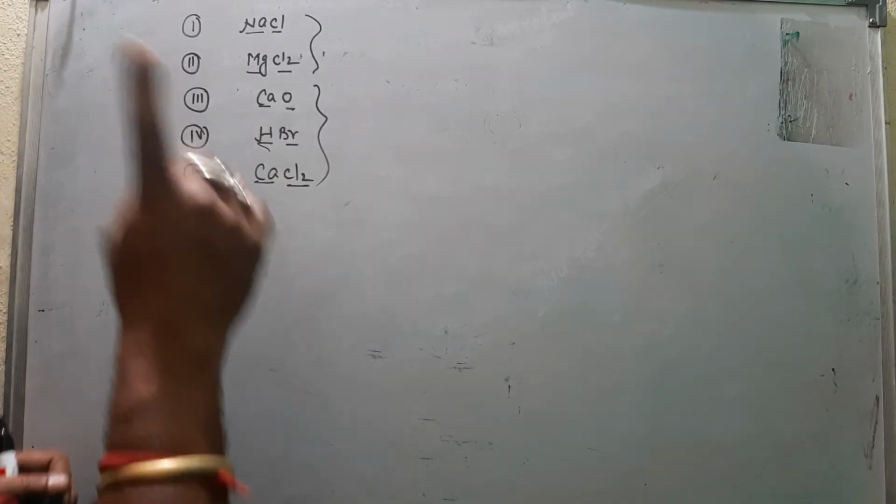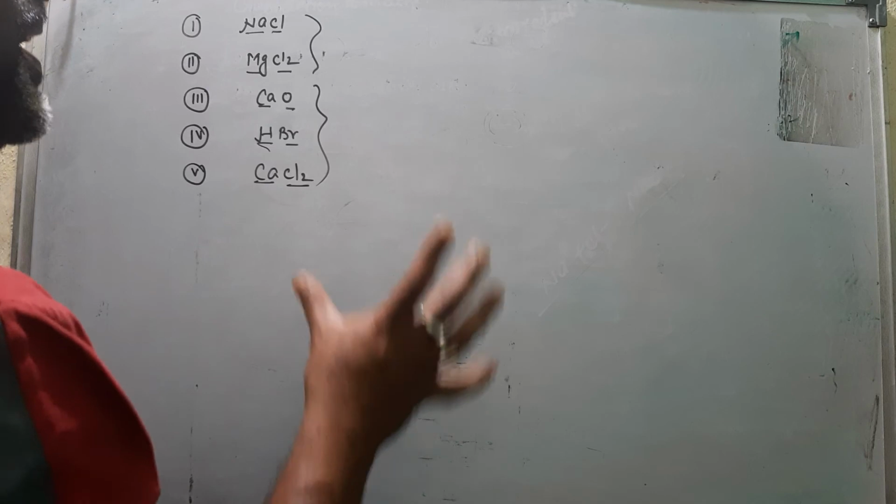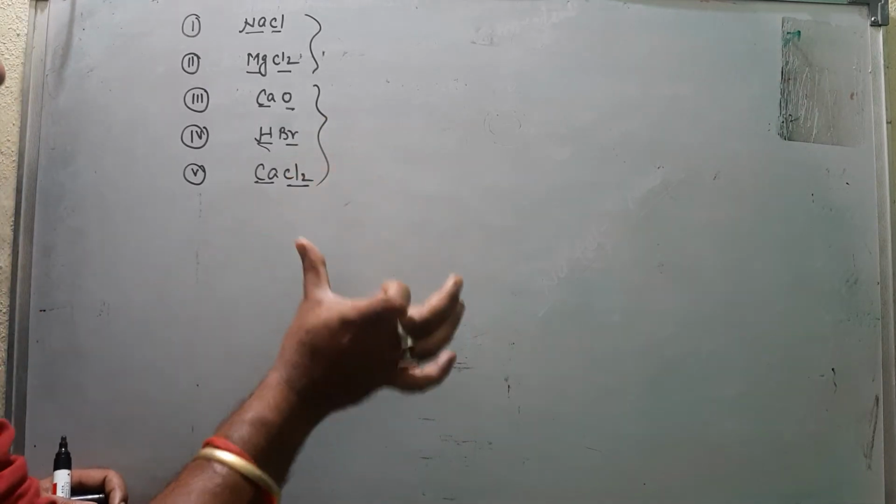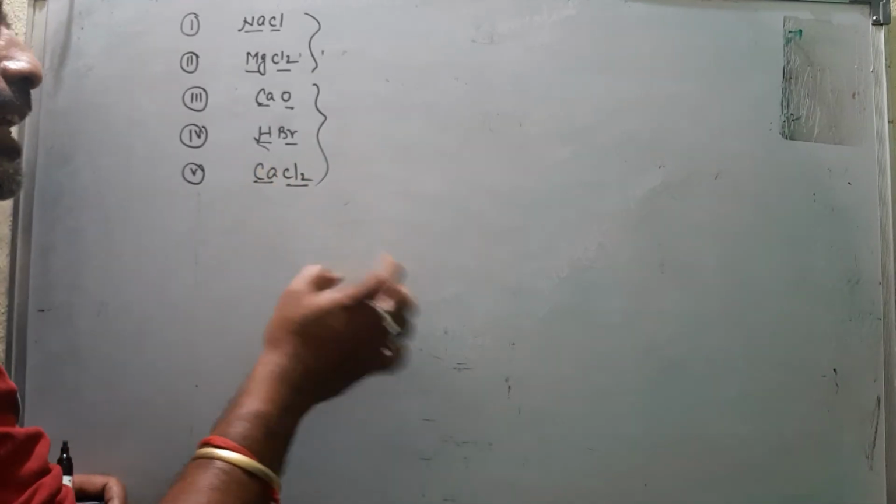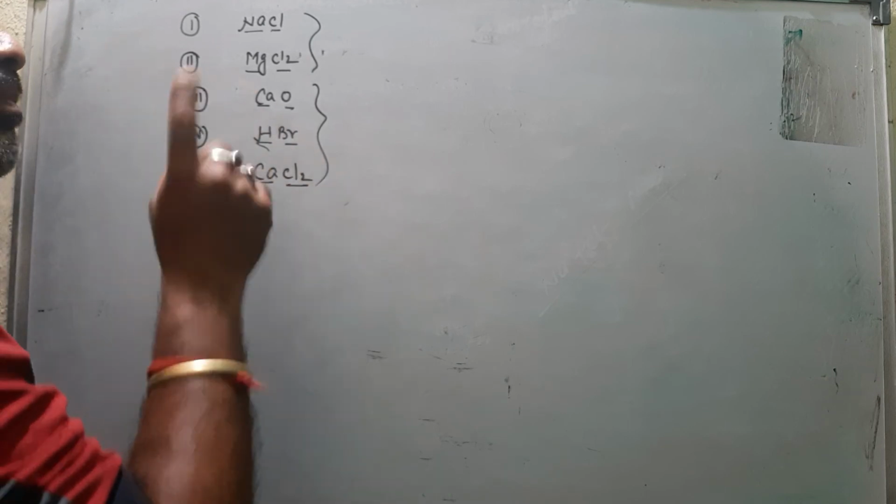This negative and positive charge form a bond by electrostatic force of attraction. This is known as an electrovalent bond.